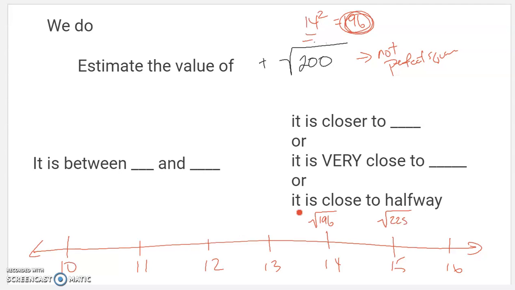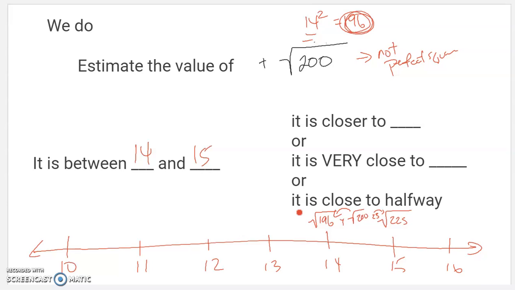So I happen to know, remember I said a while ago, it's nice to be familiar with or know your square root numbers. This is part of why. So the square root of 200 is somewhere between those. So it's between 14 and 15. Now my question is, is it very close, is it close to halfway? This is a lot closer to there than there. It's only 4 away from 196. It's 25 away from 225.